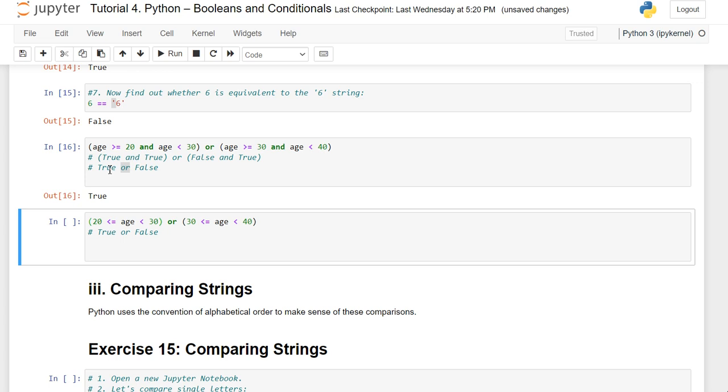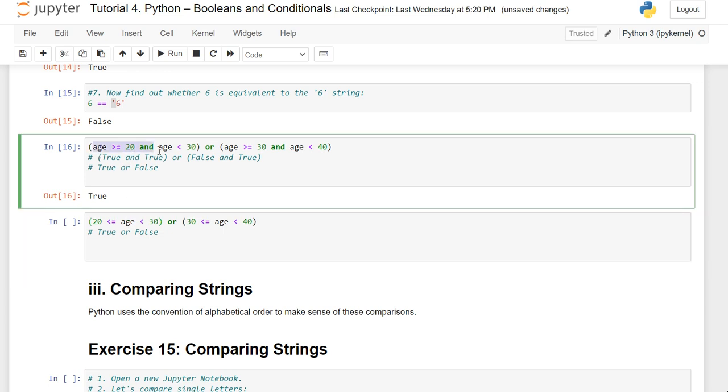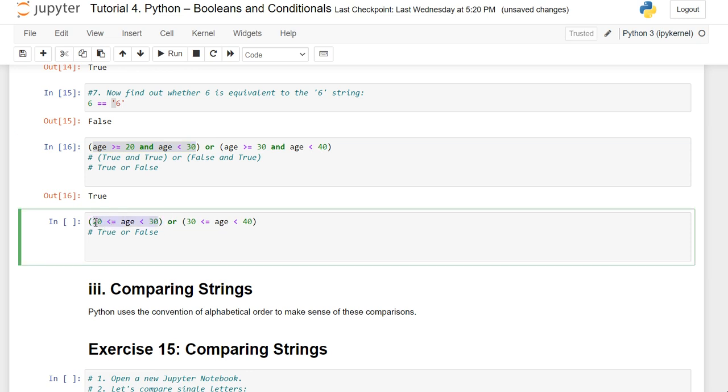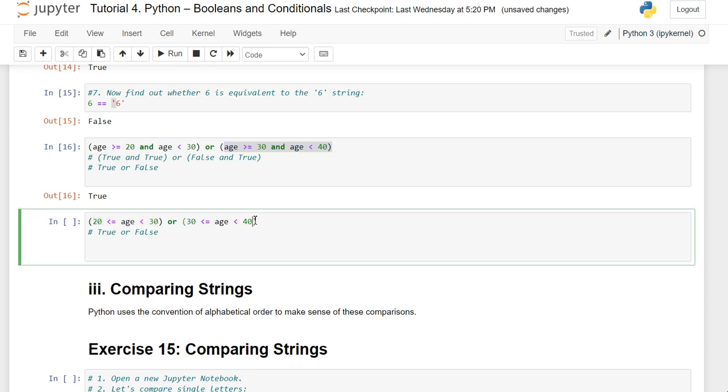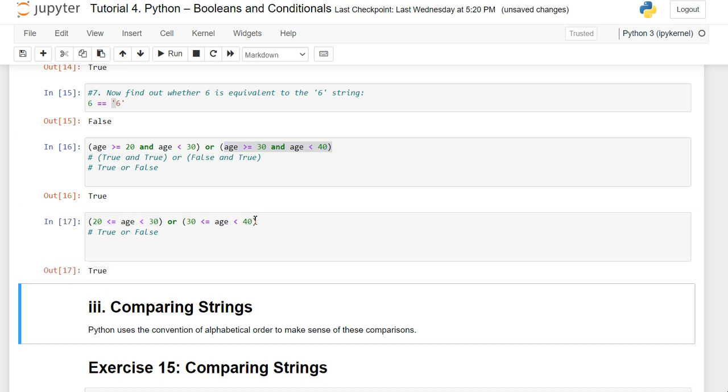You can also write this as a chained expression, that is, age is greater than or equal to 20 and less than 30. And see how the same expression has been written in the 16th cell. Now it is age is greater than or equal to 30 and less than 40. With this, we are getting the result as true.